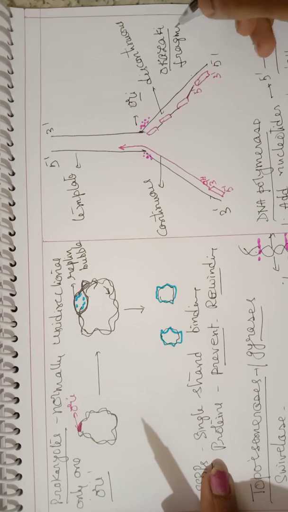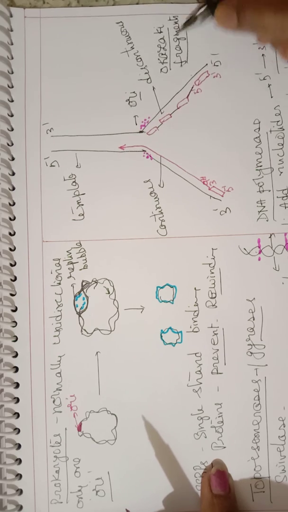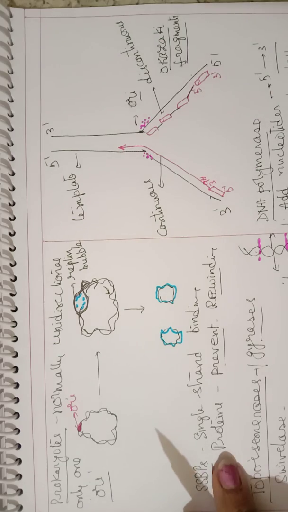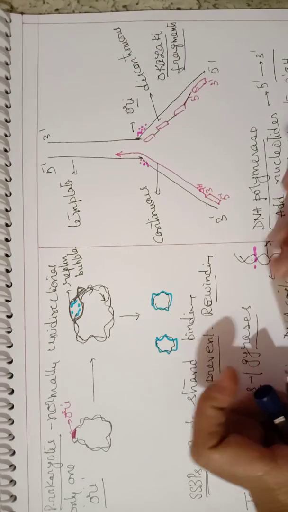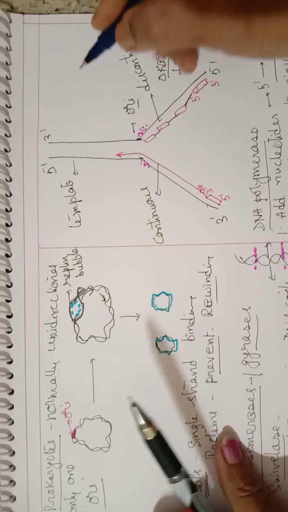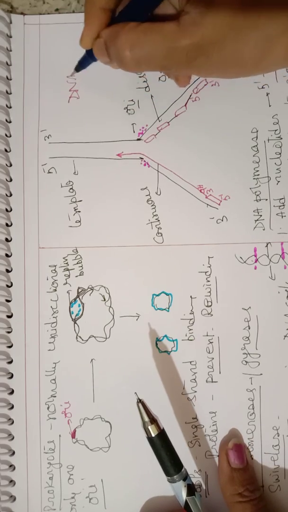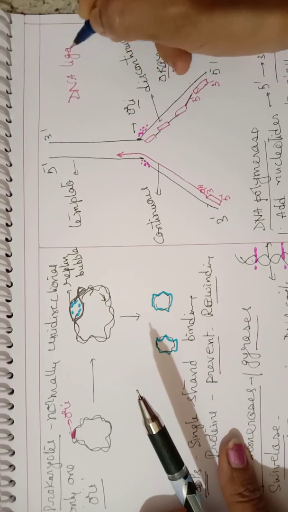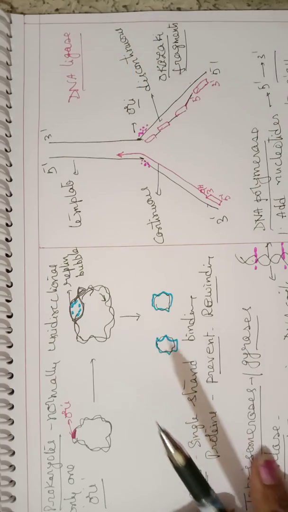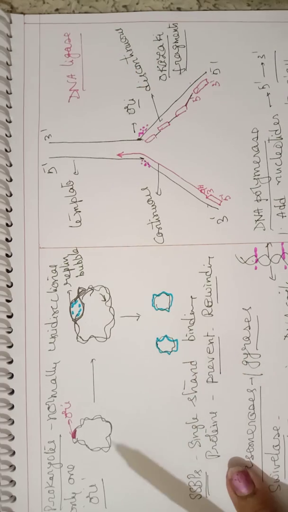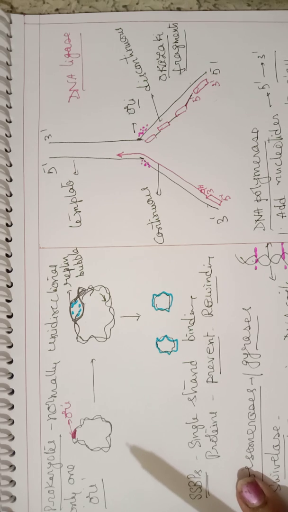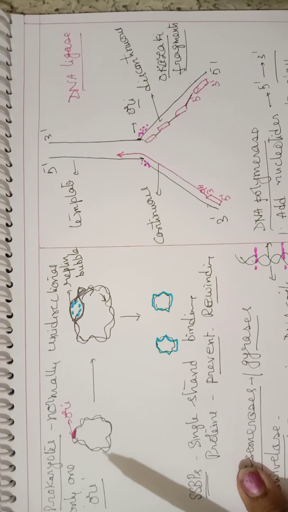And these small fragments are joined to form the complete strand with the help of the enzyme called DNA ligase. You know DNA ligase is the joining enzyme. Ligase always is a joining enzyme. So these small fragments will be joined with the help of the enzyme ligase. So that is how the two strands are synthesized.